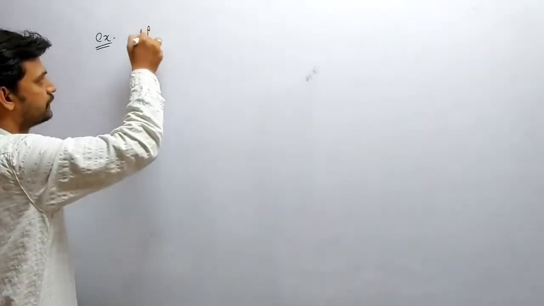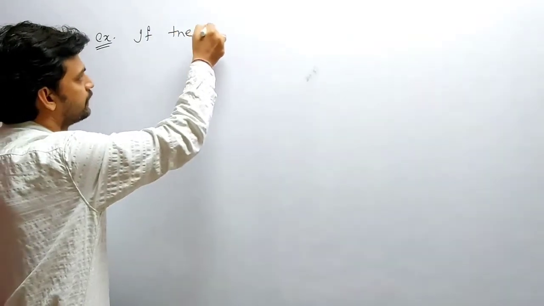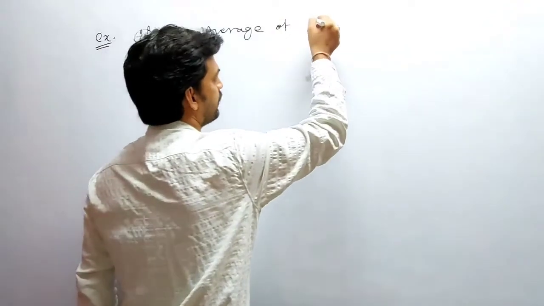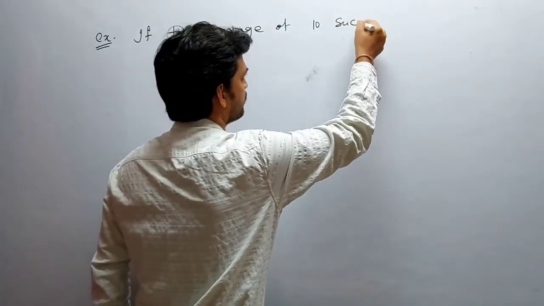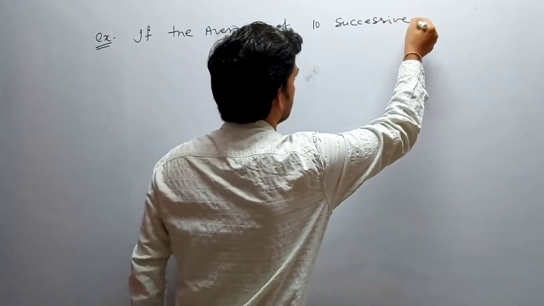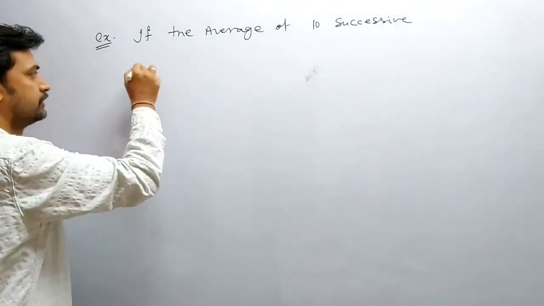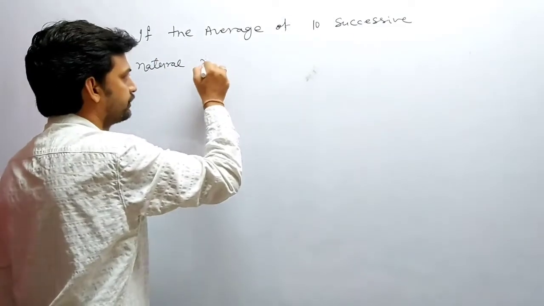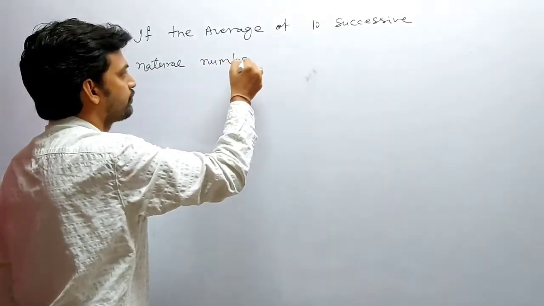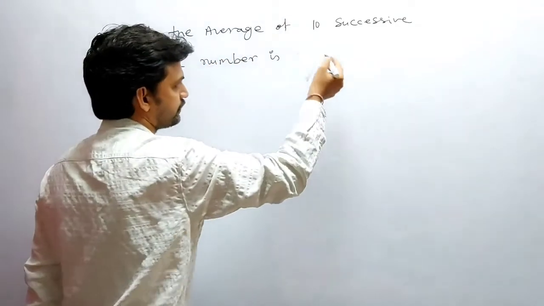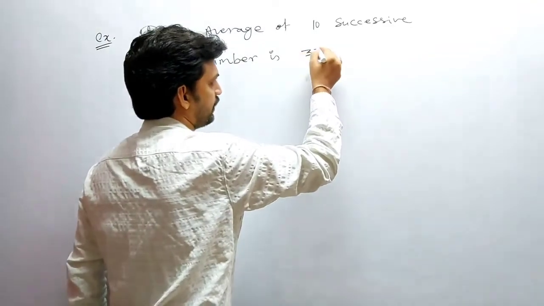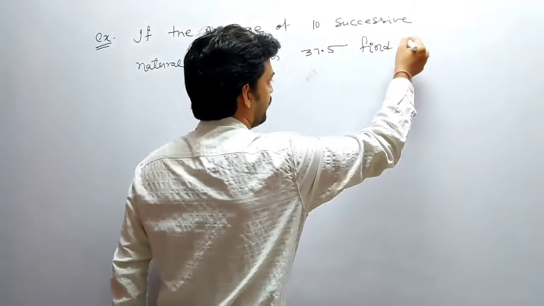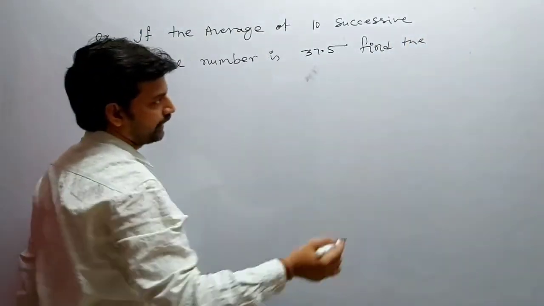If the average of 10 successive natural numbers is 37.5, find the 10th number.